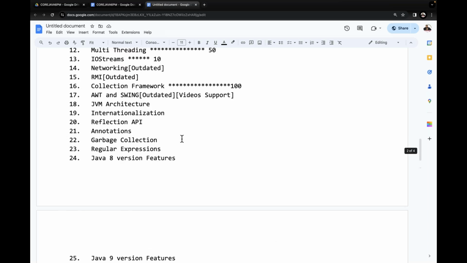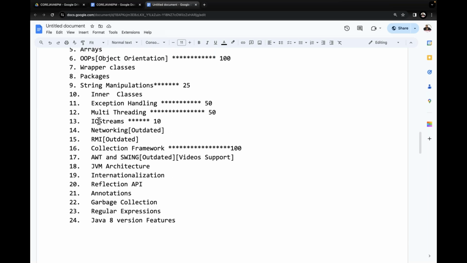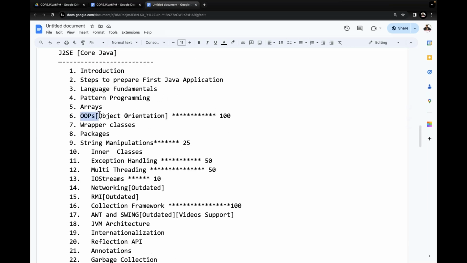Once object orientation, for example the OOPs topic, starts, from this particular topic onwards, on Sundays also I'm going to take the classes. Why? Because we are dealing with Java. The Java syllabus is large. We have to complete within the time. To complete that within the time, we have to work on Sundays also. But that is optional.